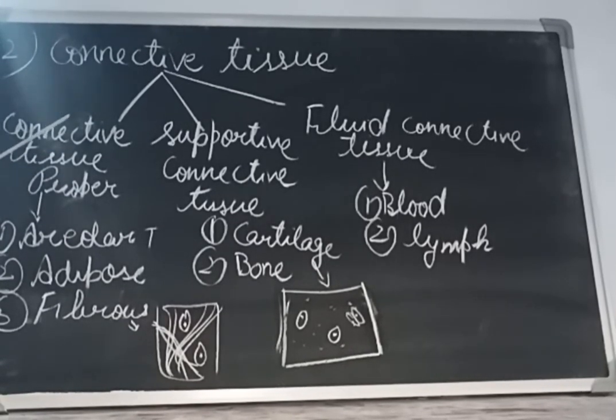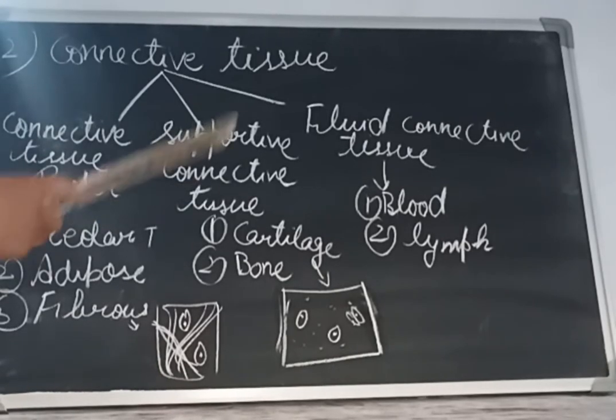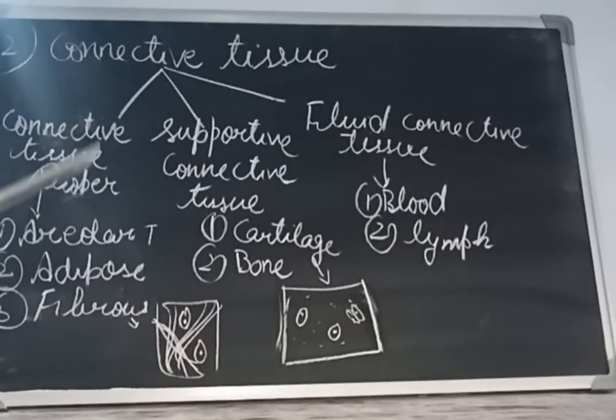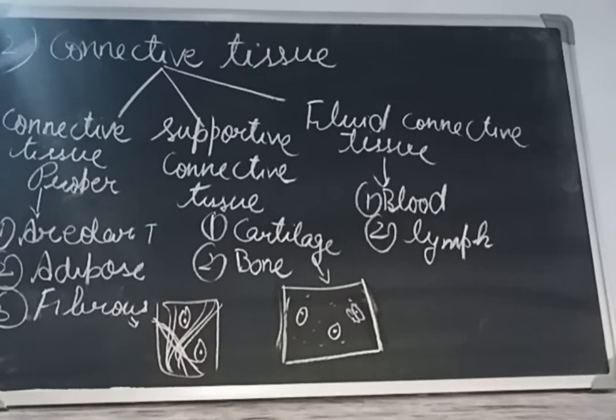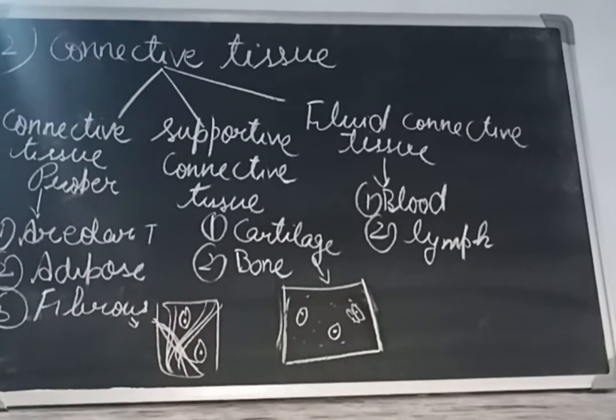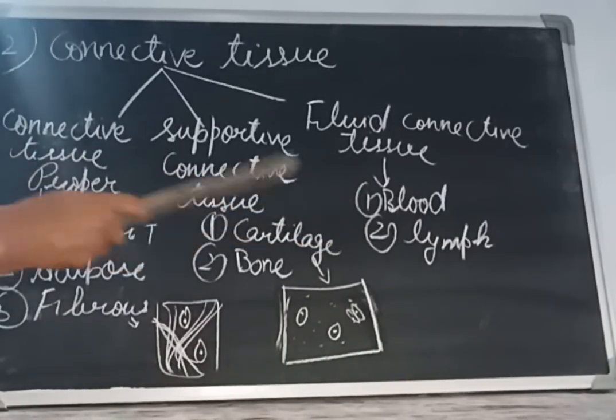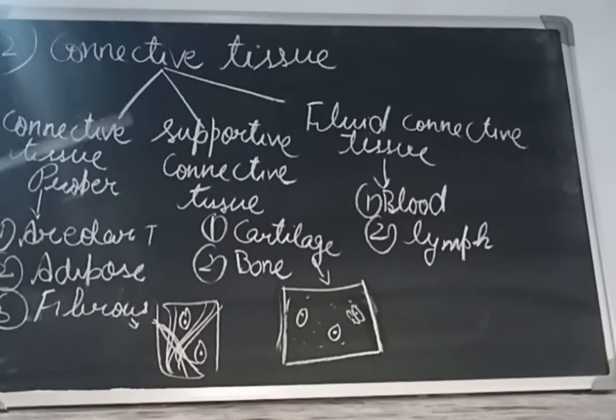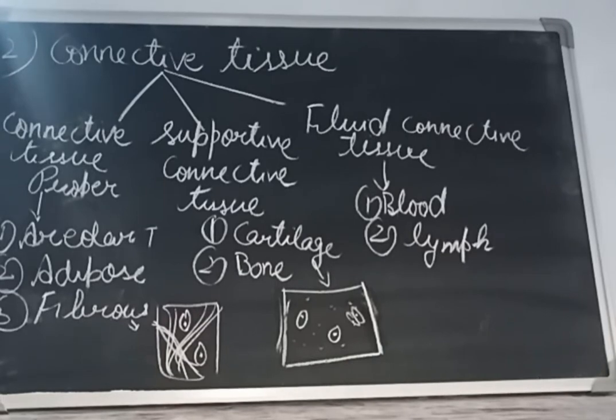Both blood and lymph are mainly concerned with transportation. They transport food and other materials or gases from one part of the body to the other. And they also provide immunity, meaning they provide protection against diseases.